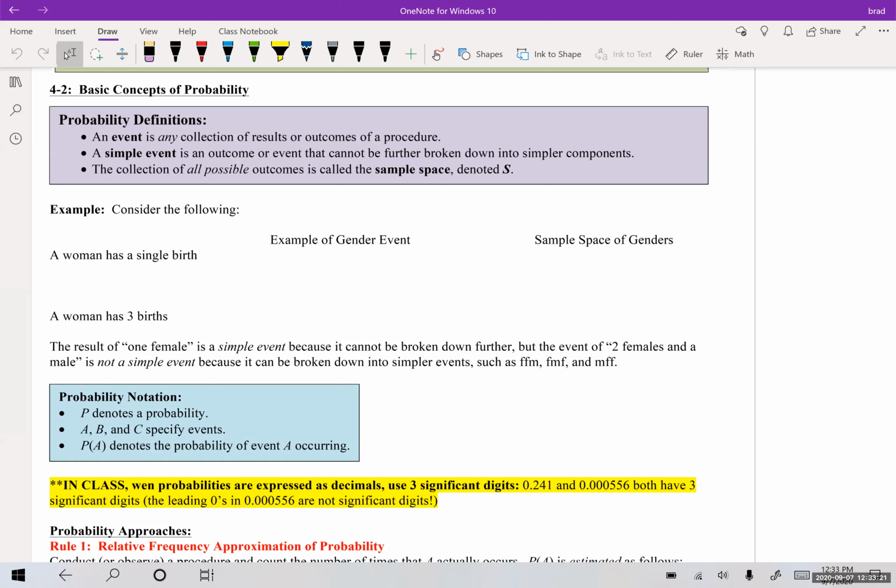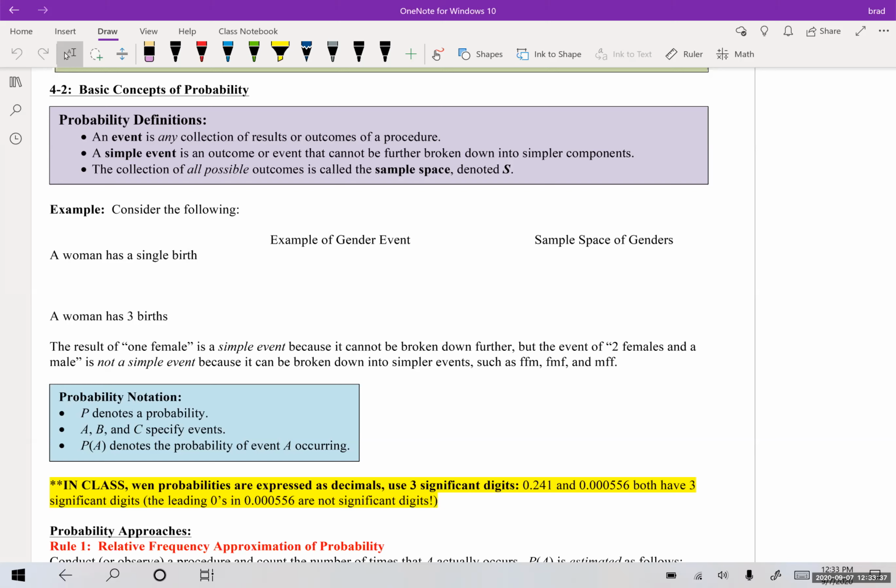So probability definitions. An event is any collection of results or outcomes of a procedure. A simple event is an outcome or event that cannot be further broken down into simpler components. The collection of all possible outcomes is called the sample space, oftentimes denoted as S.